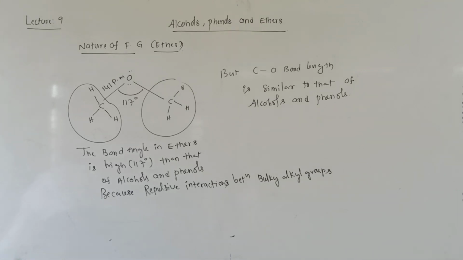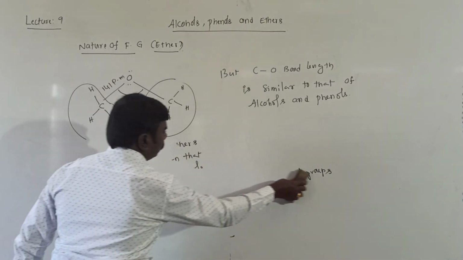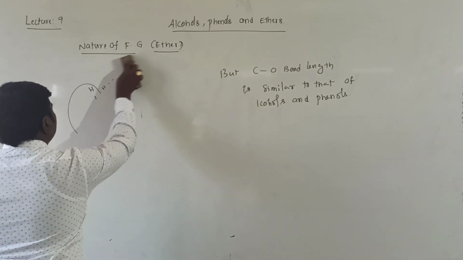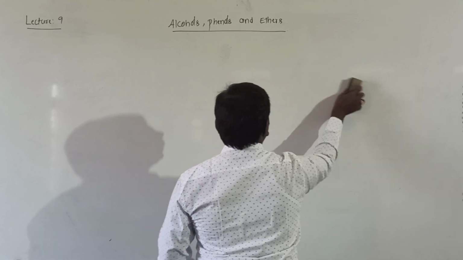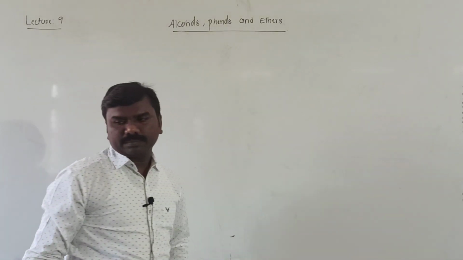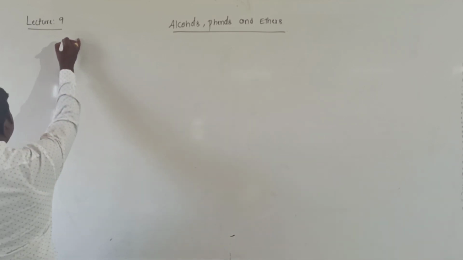Now, before going to properties, preparations of ethers.